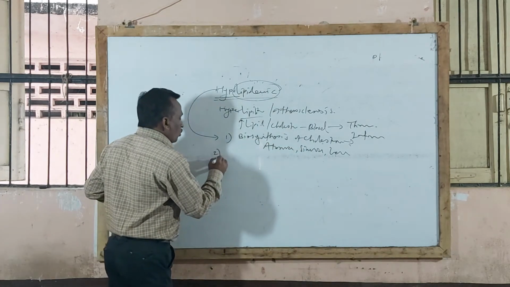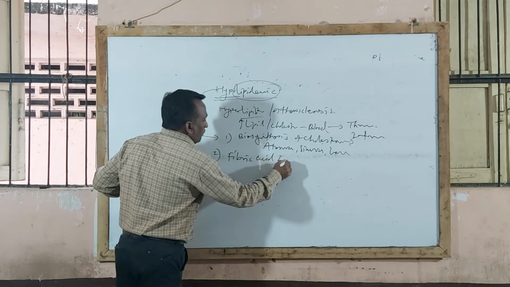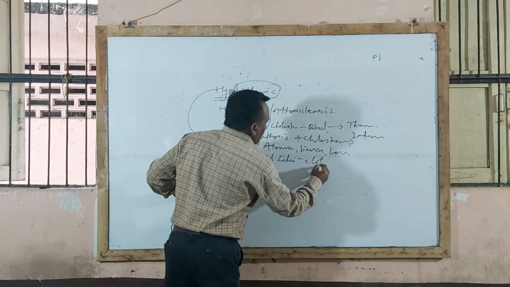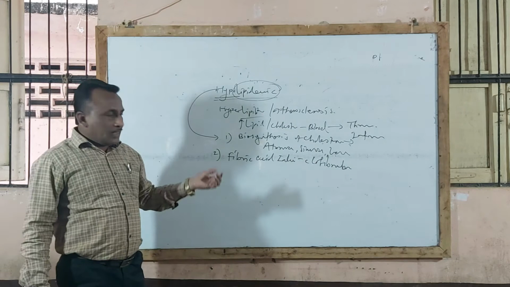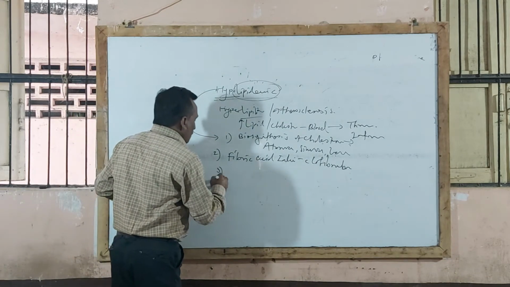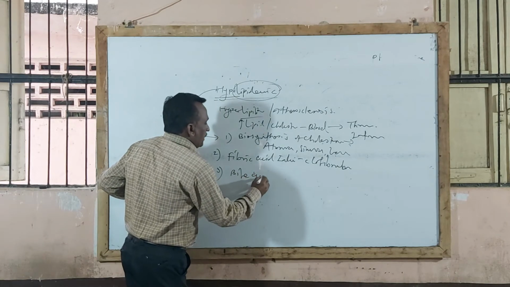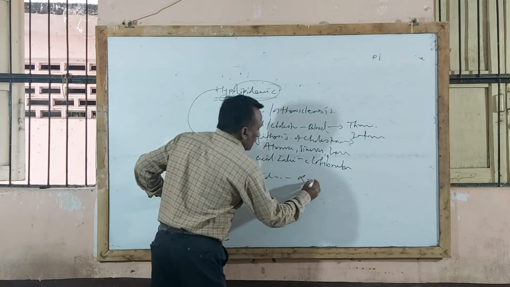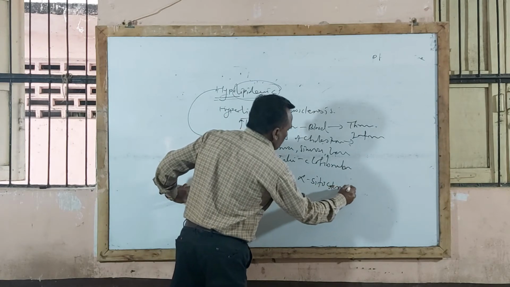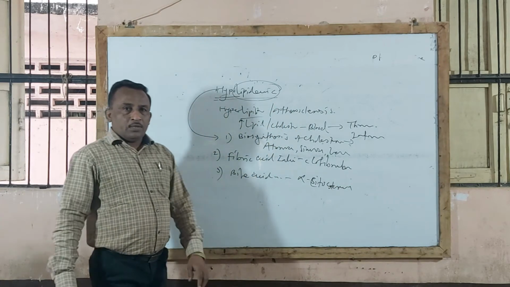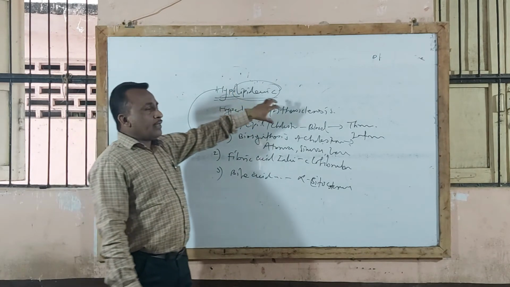Another type are those agents inhibiting fibric acid synthesis. Fibric acid inhibitors. Example clofibrate, that is inhibiting fibric acid synthesis. Then the third type is bile acid binding resins. Bile acid binding resins. Example alpha sitosterol. This alpha sitosterol is used as a bile acid binding resin. So these are the drugs used in treatment of hyperlipidemic condition or atherosclerosis.